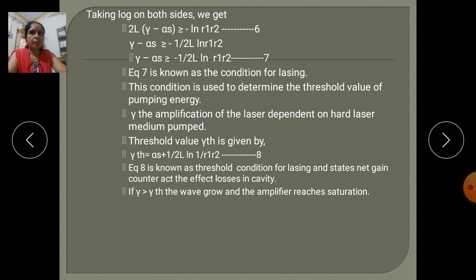In this way we can see how the threshold condition appears in the light amplification process. So it will be clear.